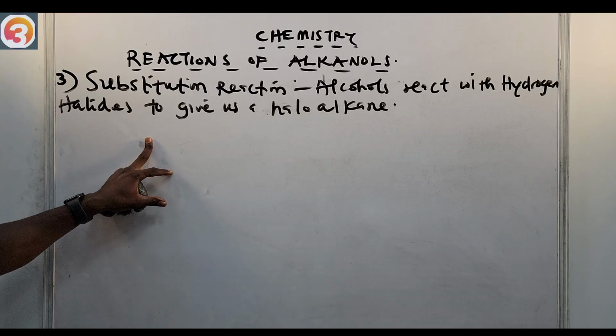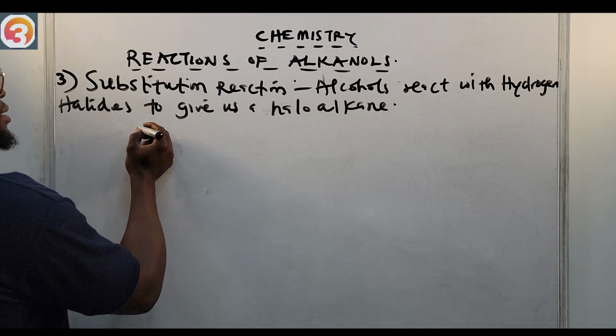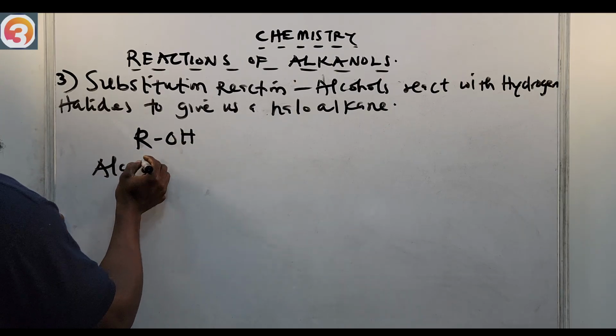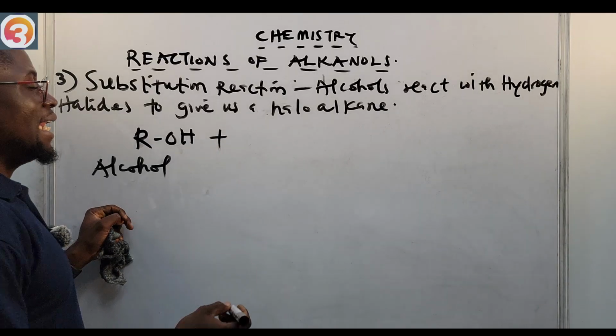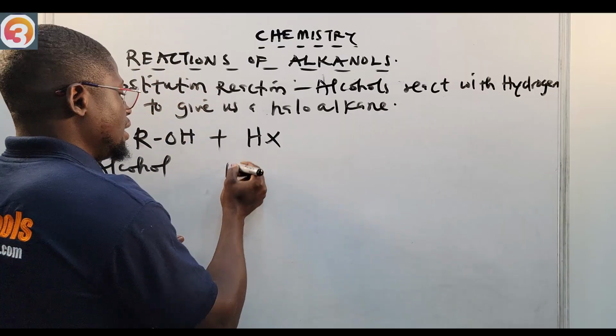So now, the general formula for the reaction: obviously, this is ROH, an alcohol, reacting with a hydrogen halide, let's say HX. This is the hydrogen halide.